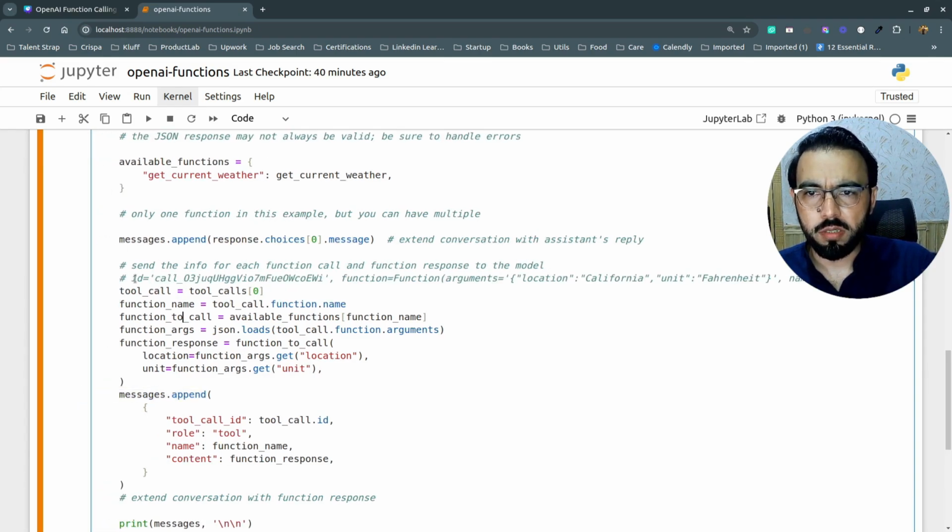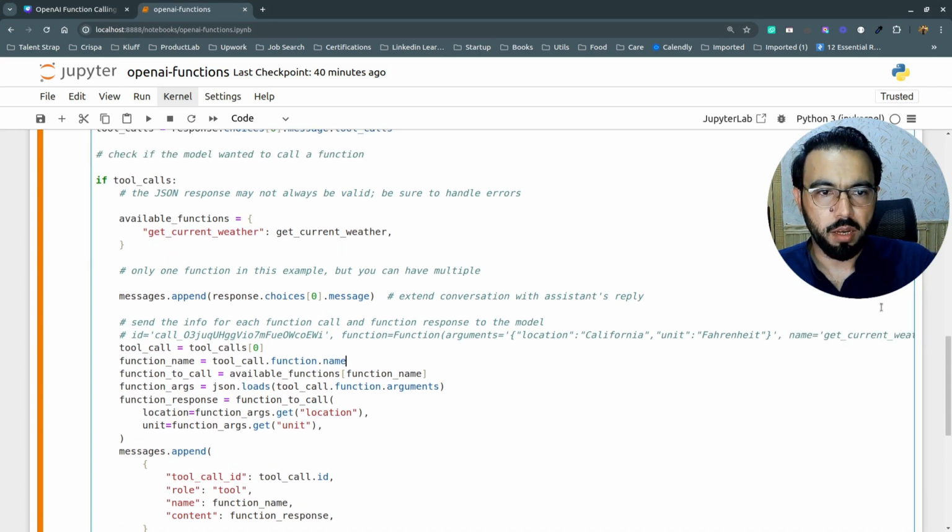You guys can see this is the tool call, this whole response. Then the function name is tool_call.func.name, and here is the func, and then we have dot name here. Which function the GPT model will call, we are getting from the available functions. So here we have set the function key, which is get_current_weather, and the same function name will be returned by the GPT model in its initial response.